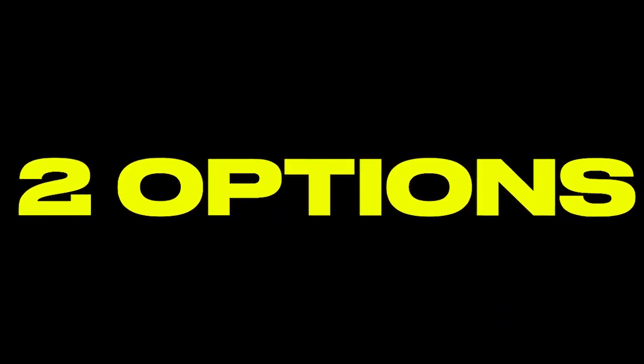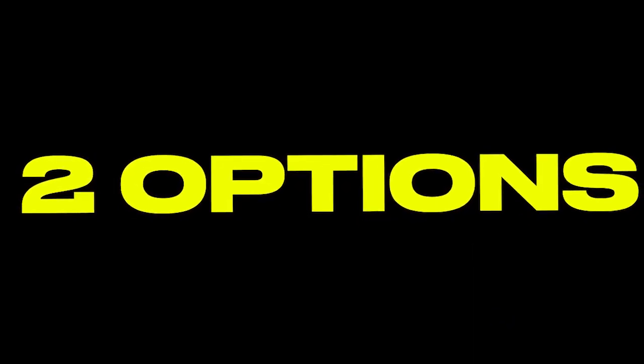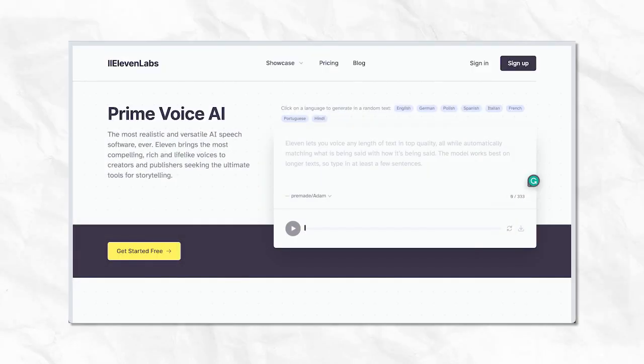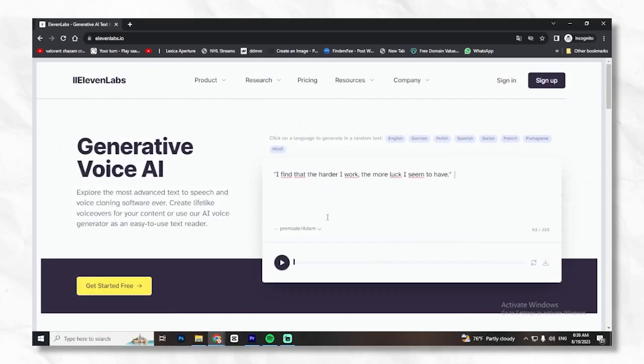After you've gotten the short videos onto your device, you have two options. You can put them on YouTube as they are without changing anything, or you can make them even better by adding voiceover on top. To do this, use a text-to-speech tool. One tool you can use is 11 Labs. Take the quote you want, put it into the tool, and pick a voice you like. Then do this for each short video before you upload them on YouTube.